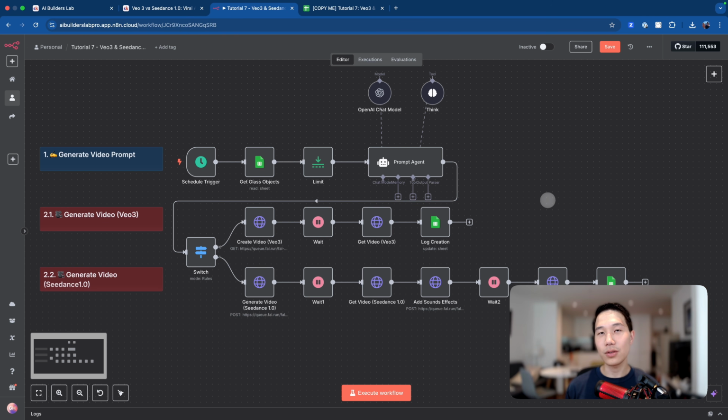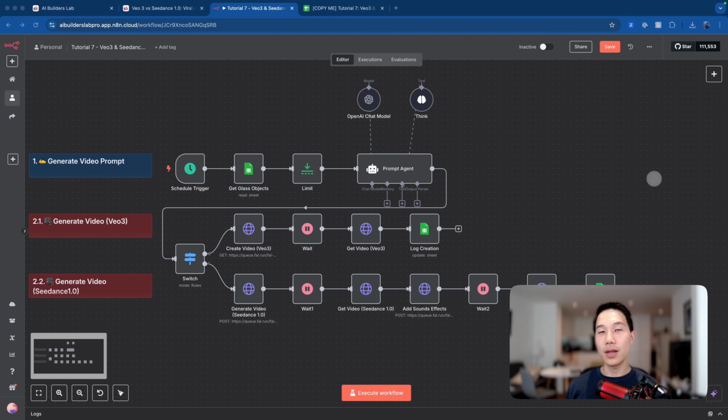In the second section, we'll learn how to generate videos using VO3 model as well as the Seedance 1.0 model. And during the building process, we explore how to use conditional triggers so that we can choose different execution paths based on the Google Sheet value, and also learn how to use HTTP node so that we can call the API service from Power AI to generate videos, sound effects, and eventually also log back the video output link to our Google Sheet.